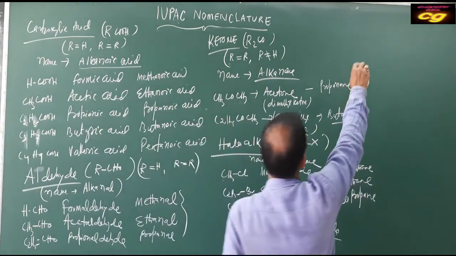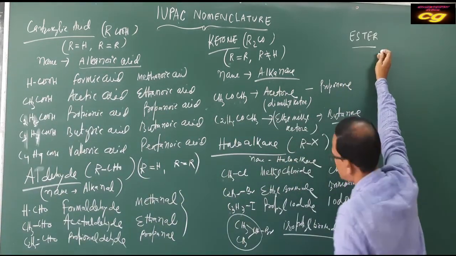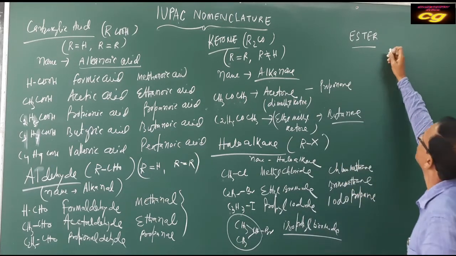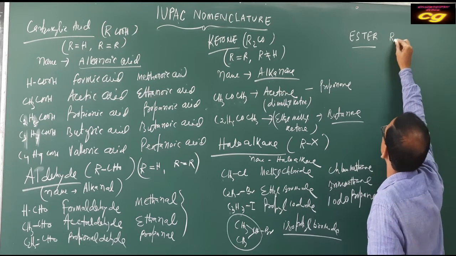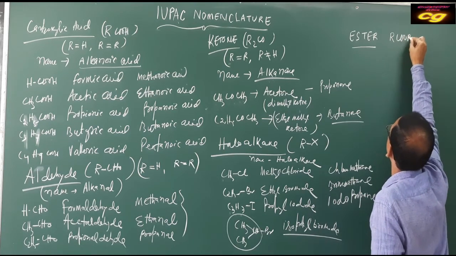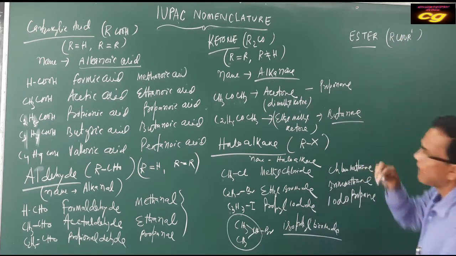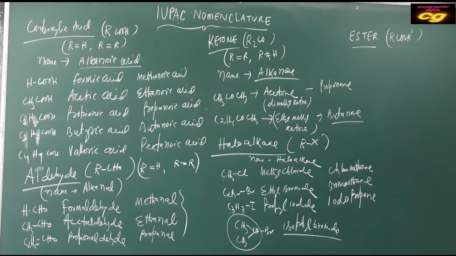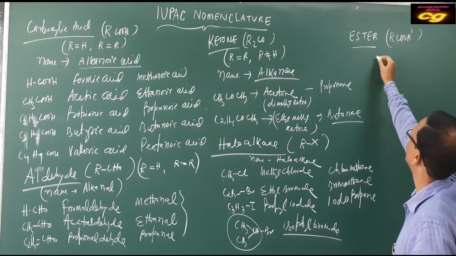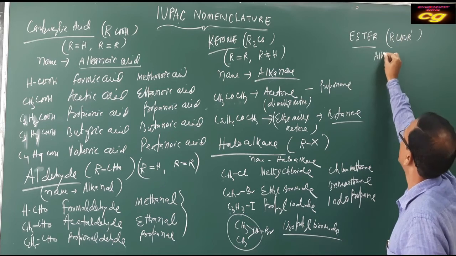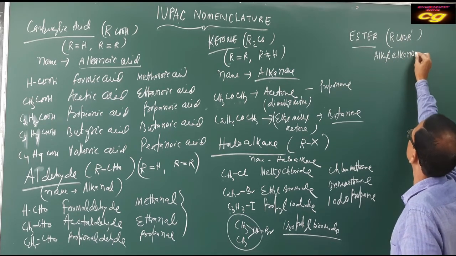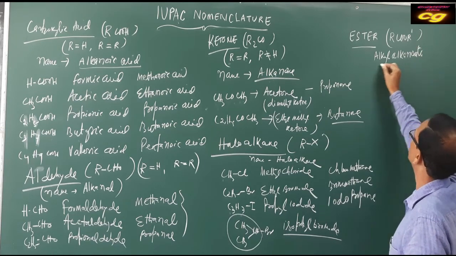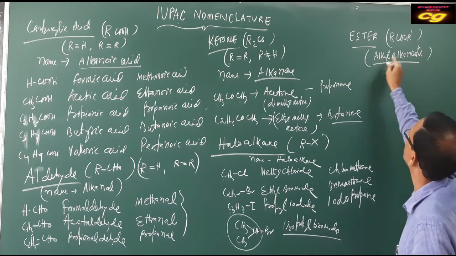Then acid derivative ester. Ester general formula is RCOOR'. Ester is called alkanoate. And what is the suffix?